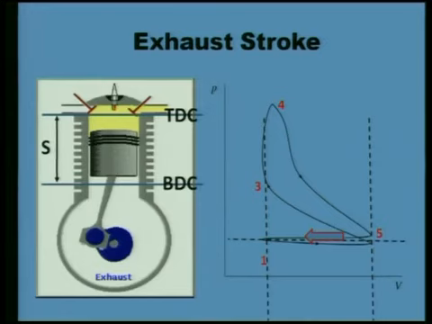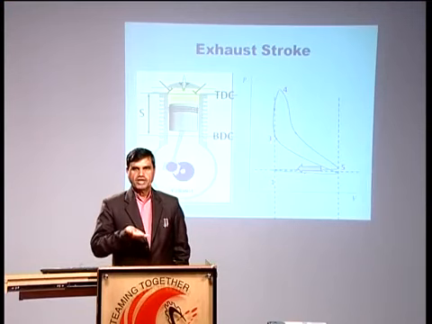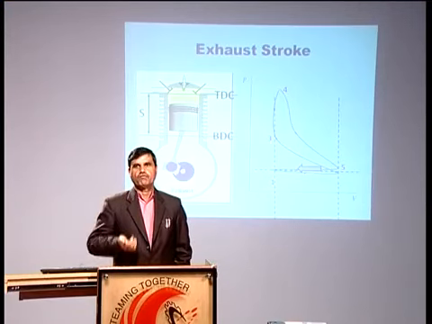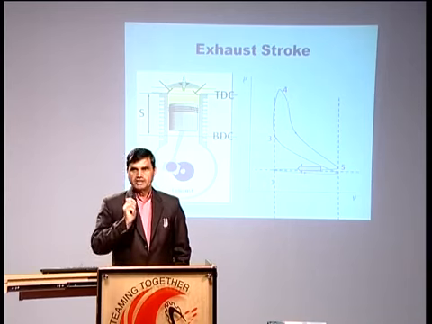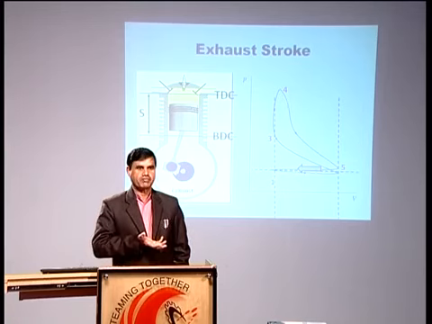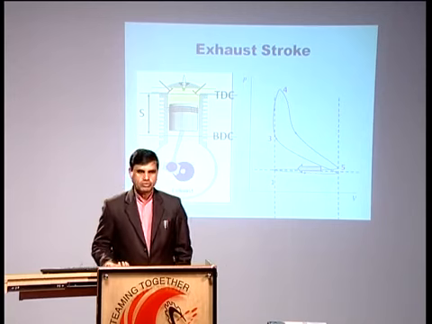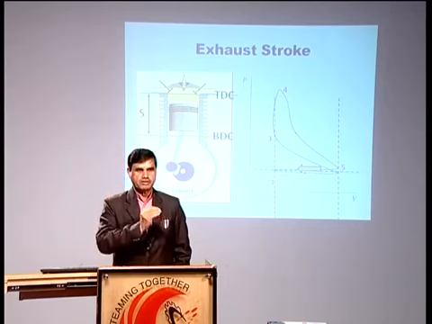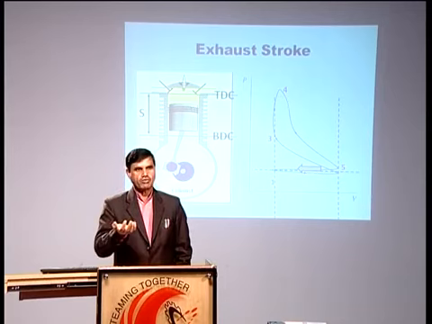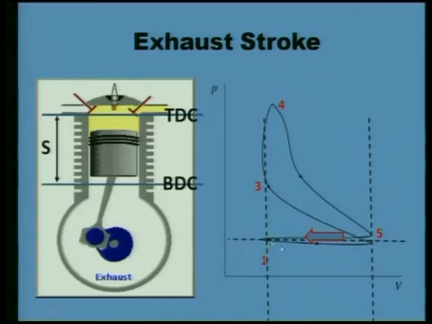It means that to make the burnt products go out, again we need some work, some energy, so that they can be exhausted from the cylinder. At the time of suction, vacuum was created and we wasted some power. When we make them go out during the exhaust stroke, their pressure is again higher than atmospheric. We took the fresh mix in at lower than atmospheric, and when they go out they are at higher pressure than the atmosphere. It means they are carrying some energy with them. So the area under the line 5 to 1 and between 1 to 2 is the negative area.